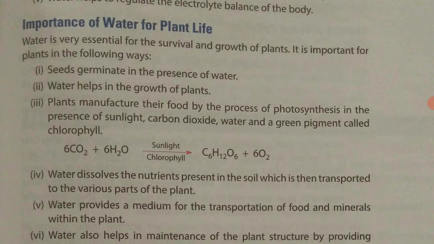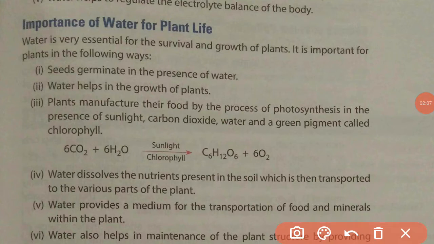Now, plants manufacture their food by the process of photosynthesis in the presence of sunlight, carbon dioxide, water, and a green pigment called chlorophyll. As you know, plants are autotrophs. They make their own food in the presence of carbon dioxide and water. Without water, photosynthesis cannot proceed.